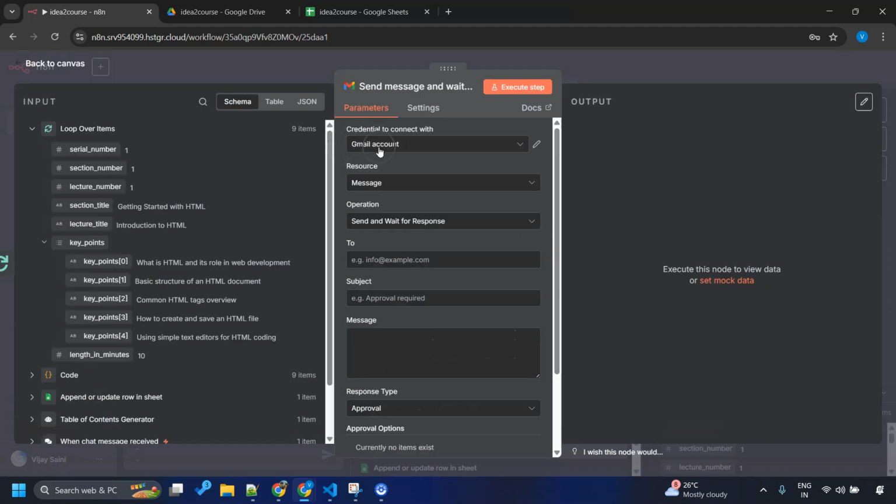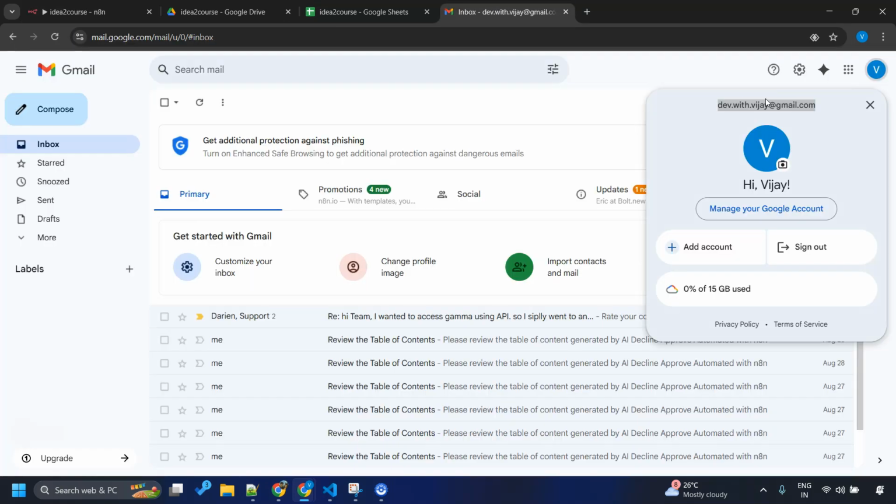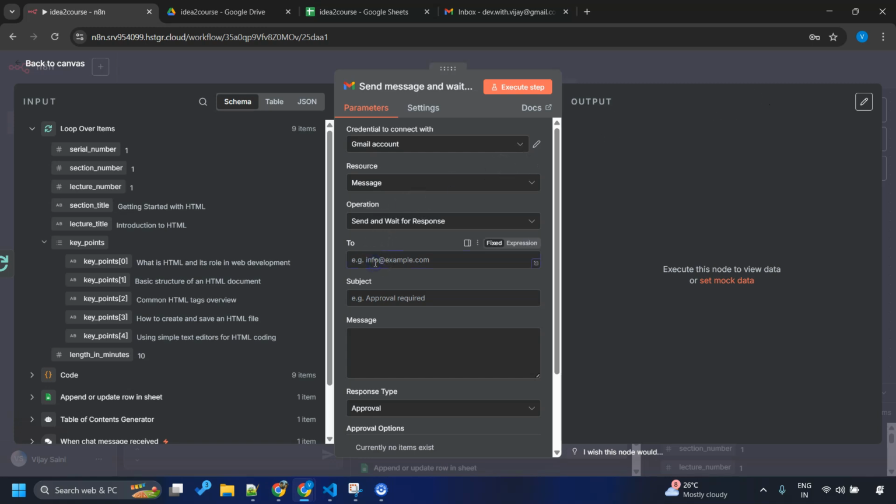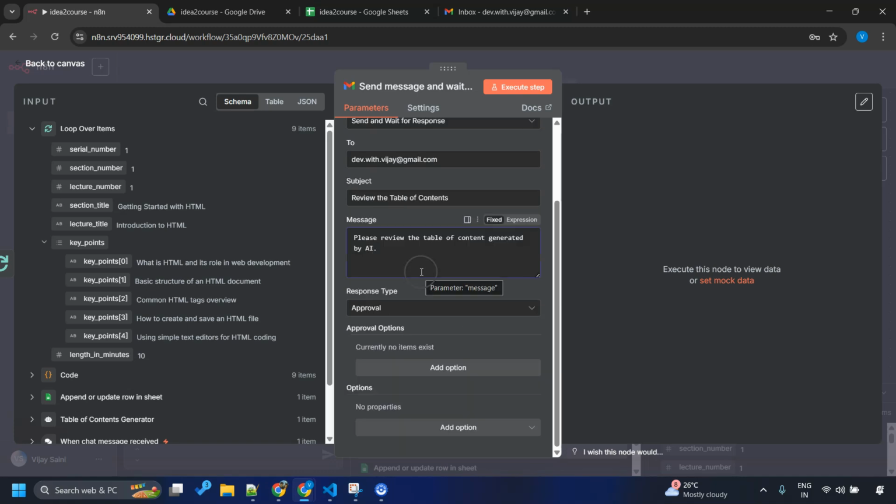I've set up my Gmail account with Gmail permissions. Okay. So we want to perform this operation, send and wait for response. Let me pick my email ID. This is my email ID to which I want to send. We want to put a subject. So review the table of contents. This is the subject. Please review the table of contents generated by AI. If you want to add more features for the user, you can maybe add the link of this Google Sheet directly so that user can open the Google Sheet from there.